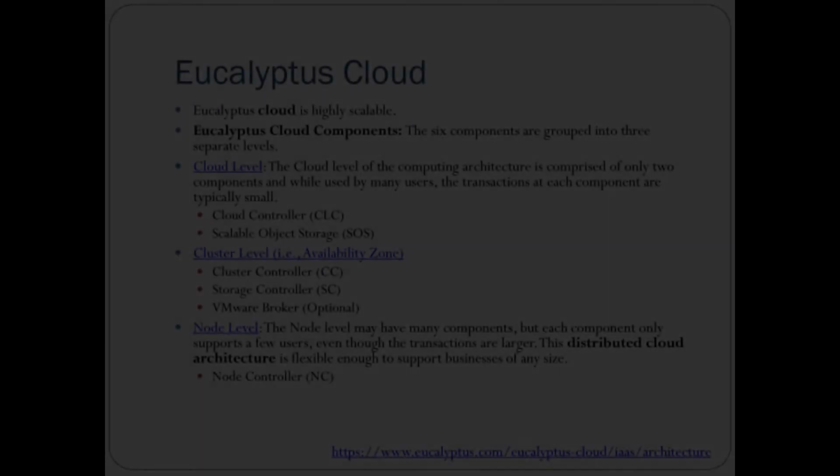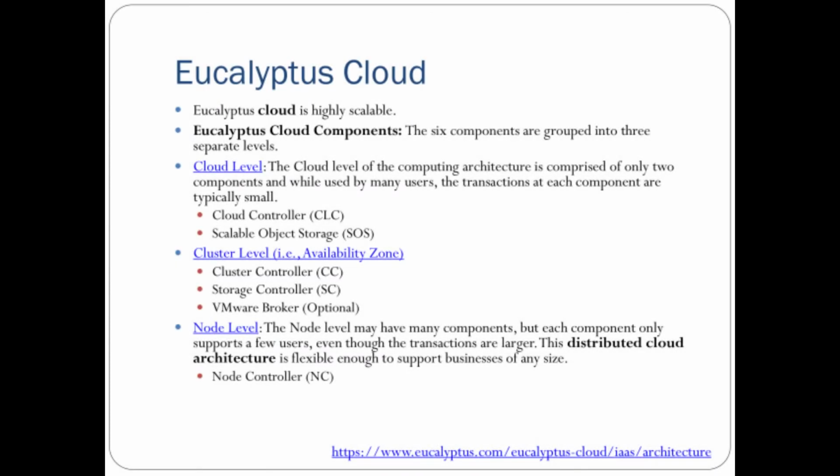So today we'll discuss Eucalyptus Cloud. It is one of the highly scalable infrastructure as a service platforms. This has multiple features and multiple components for providing infrastructure as a service. Eucalyptus Cloud has six components, which are divided into three different layers.